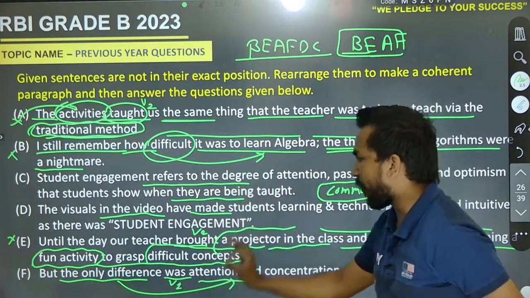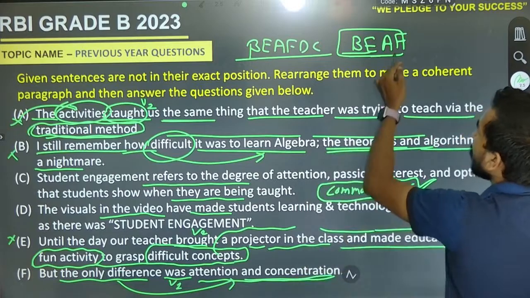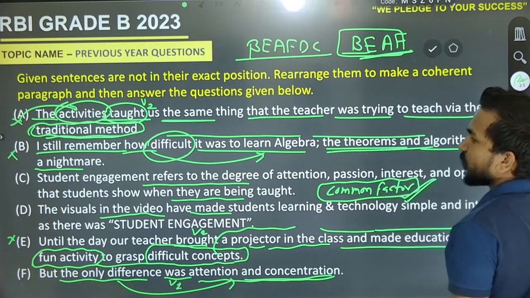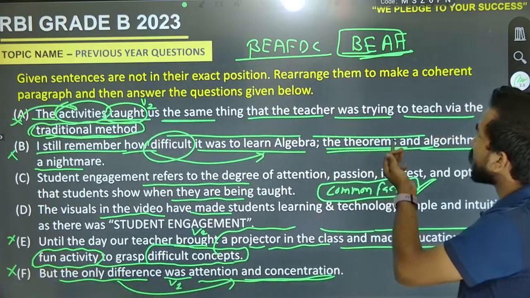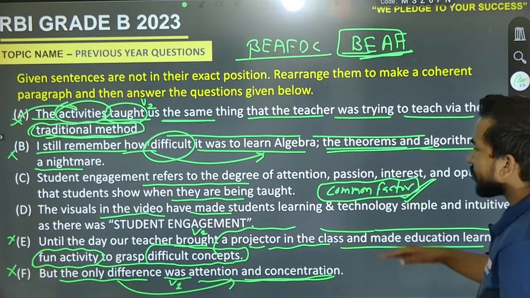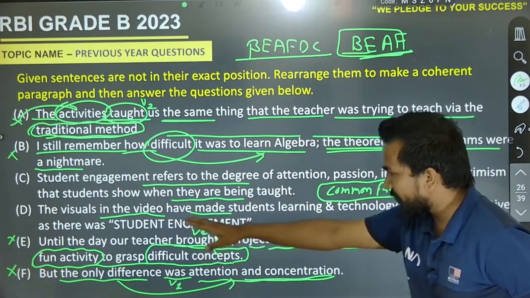That is the real difference between attention and concentration. So it must be F. Now come to the last point. It must be D or it must be C. Now the student engagement refers to the degree, or the last one is D.